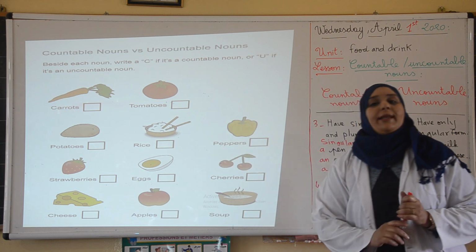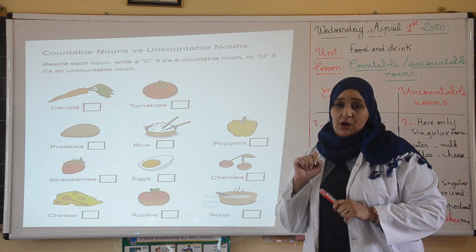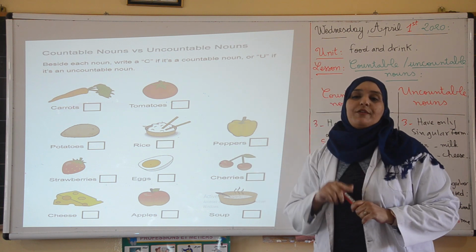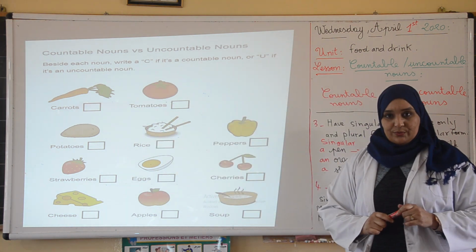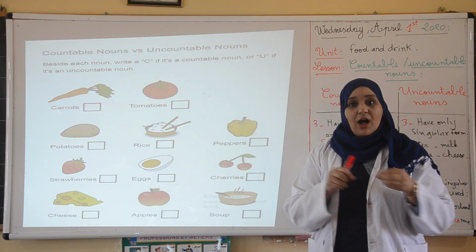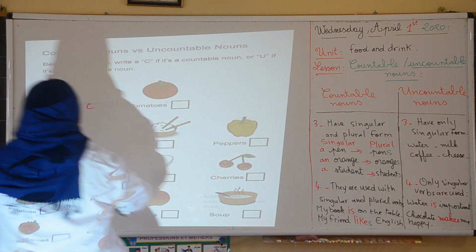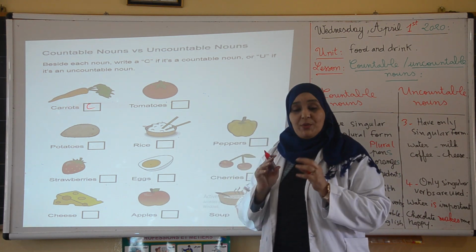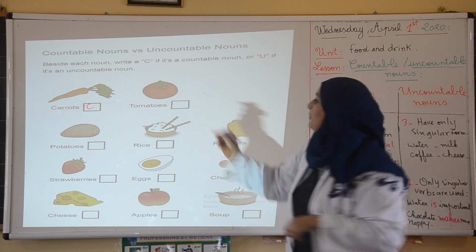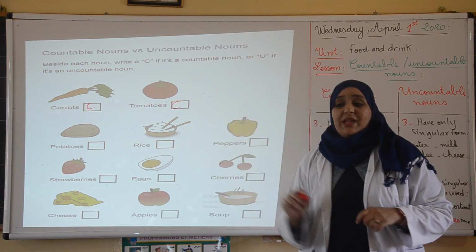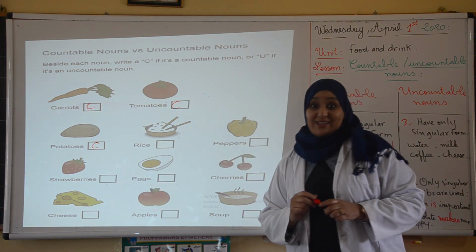Let's move to an exercise. Here you are going to write a C if the noun is countable and a U if the noun is uncountable. Let's start. For carrot, it's a separate thing. We can count carrots, right? So carrots are countable. What about tomatoes? Tomatoes also are countable because we can say 1 tomato, 2 tomatoes, 3 tomatoes. So countable. What about potatoes? Same thing, right? Countable.